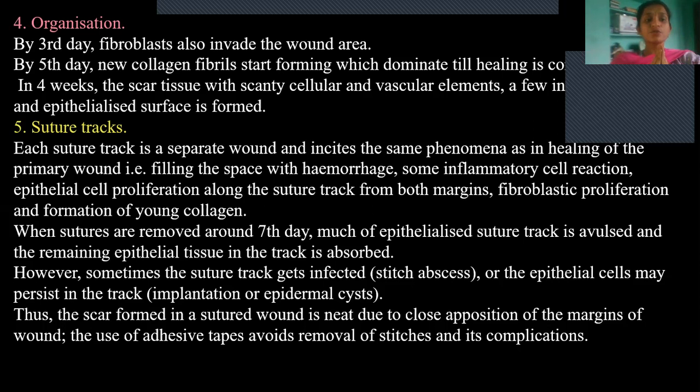And then the fifth step is suture tracts. So what do you mean by suture tract? It is nothing but a separate wound which incites the same phenomena as in healing of the primary wound. It also involves the same steps: first, filling the space with hemorrhage and inflammatory cell reaction, epithelial cell proliferation from the margins along the suture tracts, and then fibroblast proliferation and collagen deposition. So these are the same steps that take place in the case of suture tracts.